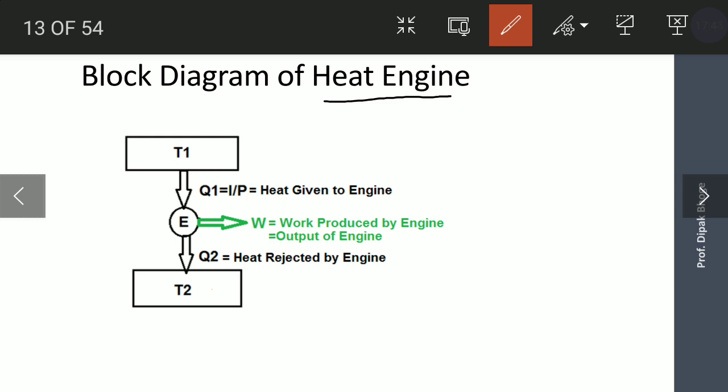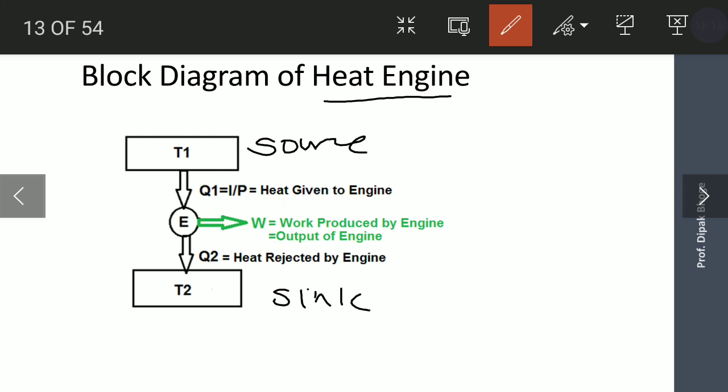So the block diagram of heat engine, in which we can draw, one is the source and another is the sink. If you compare this heat engine with one example, let us take an automobile two-wheeler engine, in which the source is where the combustion of a fuel or petrol takes place.